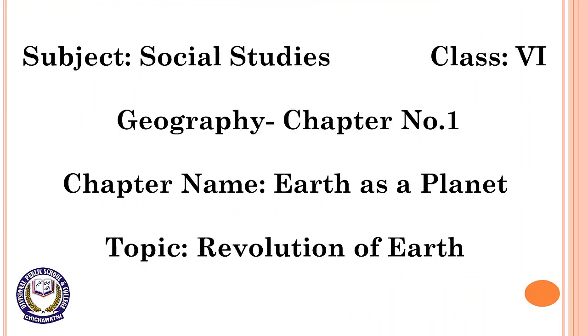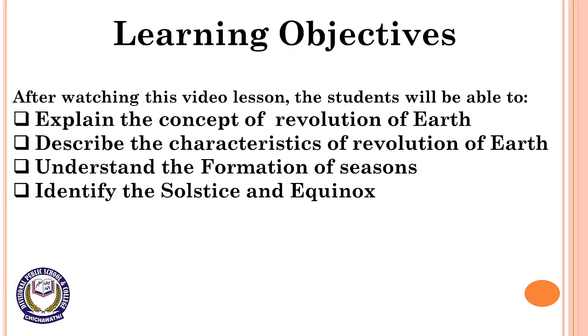Subject Social Studies, Class 6, Geography, Chapter number 1, Chapter name Earth as a Planet, Topic Revolution of Earth. Learning objectives. After watching this video lesson, the students will be able to explain the concept of revolution of Earth, describe the characteristics of revolution of Earth, understand the formation of seasons, identify the solstice and equinox.